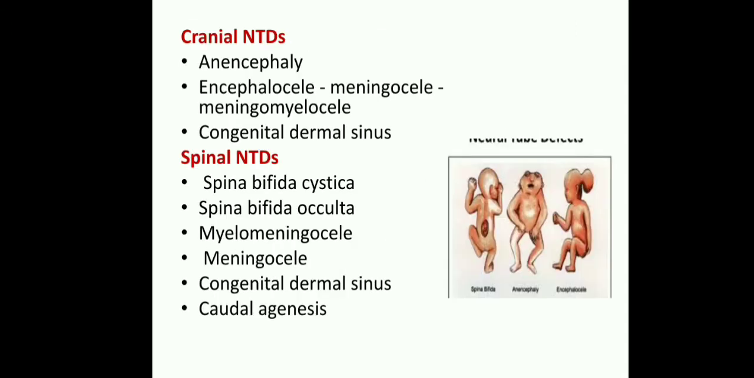Next are the cranial neural tube defects. What are cranial neural tube defects? Cranial means brain neural tube defects. First is anencephaly, second is encephalocele, meningocele or meningomyelocele, and third is congenital dermal sinus. These are the most common cranial neural tube defects. Cranial means brain neural tube defects. Look at this picture.